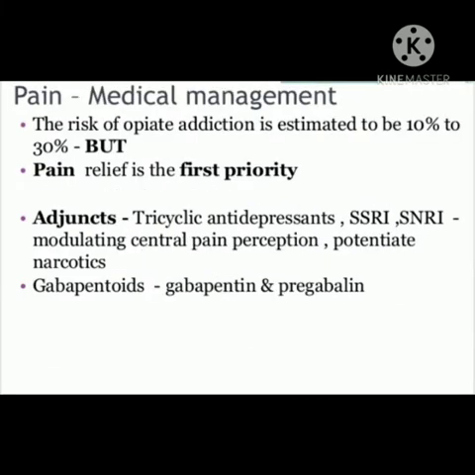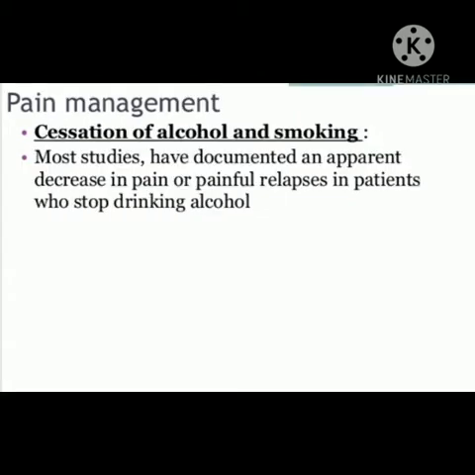The risk of opiate addiction is estimated to be 10% to 30%, but pain relief is the first priority. Adjuncts include tricyclic antidepressants, SSRIs, and SNRIs, which moderate central pain perception and potentiate narcotics. Gabapentinoids like gabapentin and pregabalin can be used. In pain management, cessation of alcohol and smoking should be strictly followed.